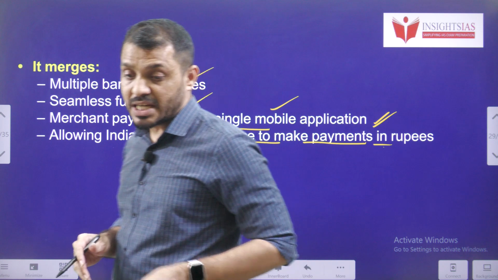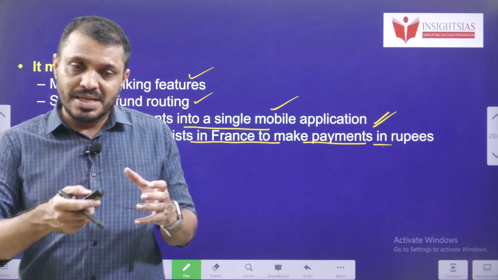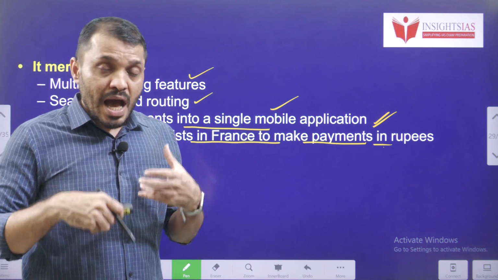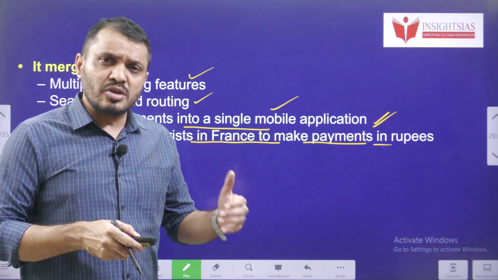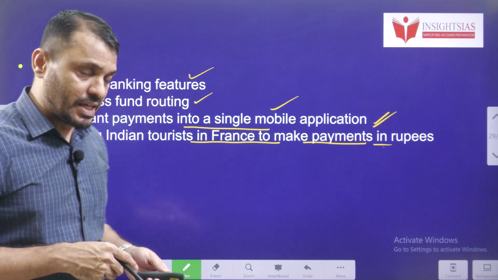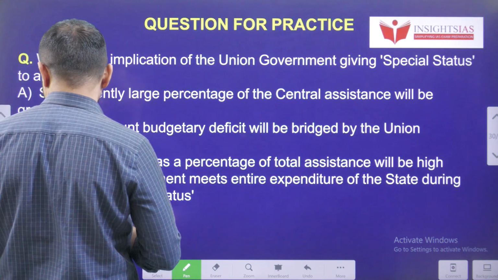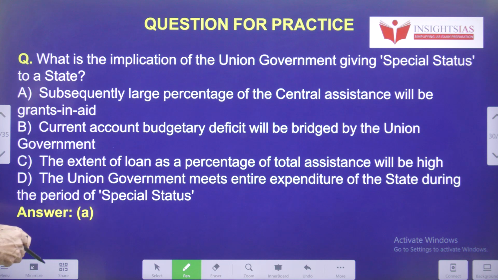We can also say that this is one of the efforts towards internationalization of the rupee. As rupee usage is promoted across the globe, obviously the internationalization of the rupee also will be enhanced. This is one such step we can see.